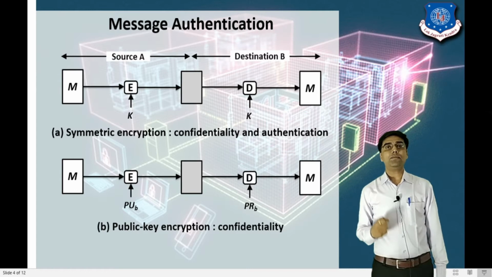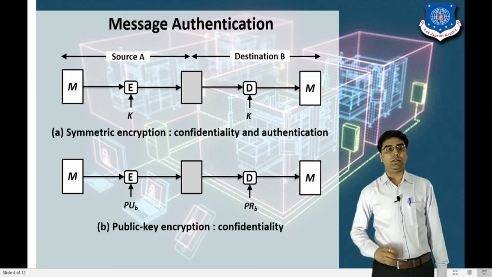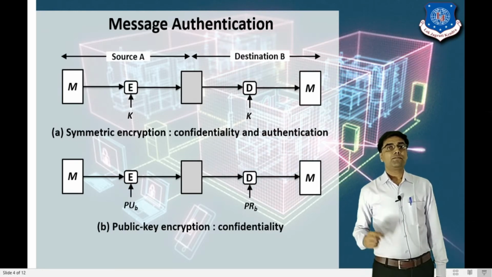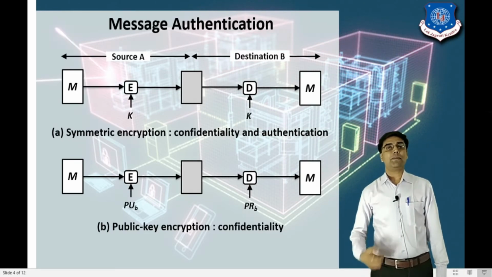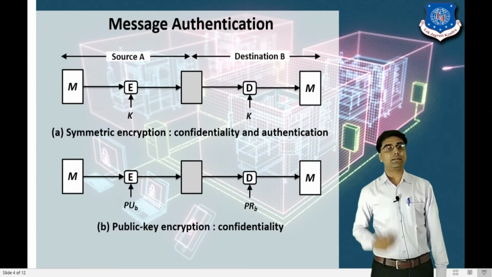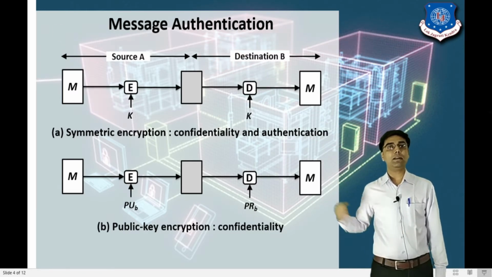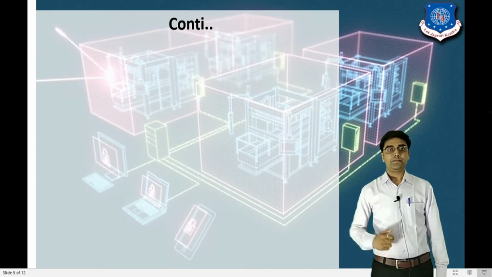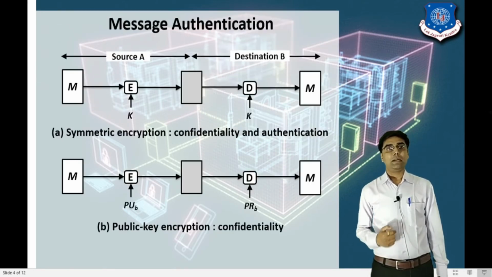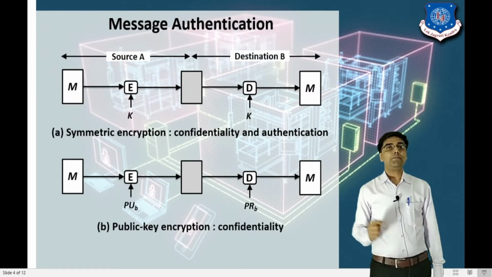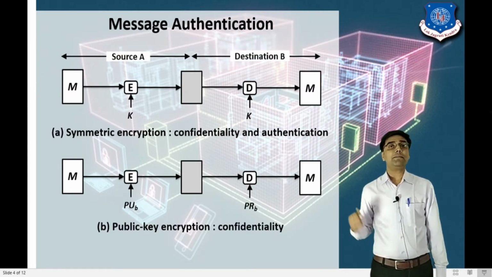And here we cannot provide the authentication. It means we cannot identify that the sender is a perfect person and the receiver is a perfect person. How can we identify this? So in this asymmetric encryption, we can provide the confidentiality, but we cannot provide the authenticity, right? In this scenario, we use the public and private key of B.